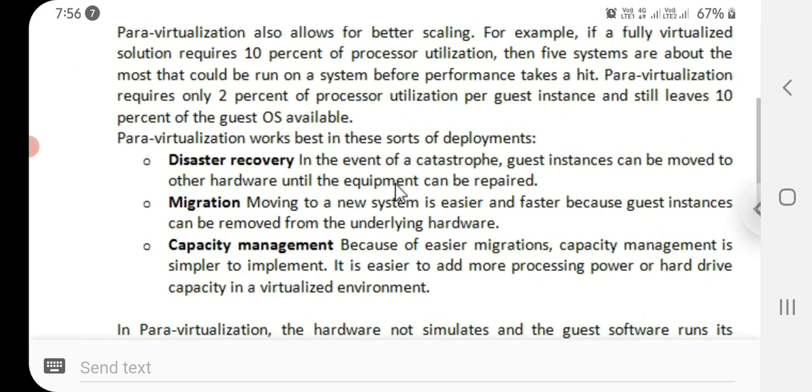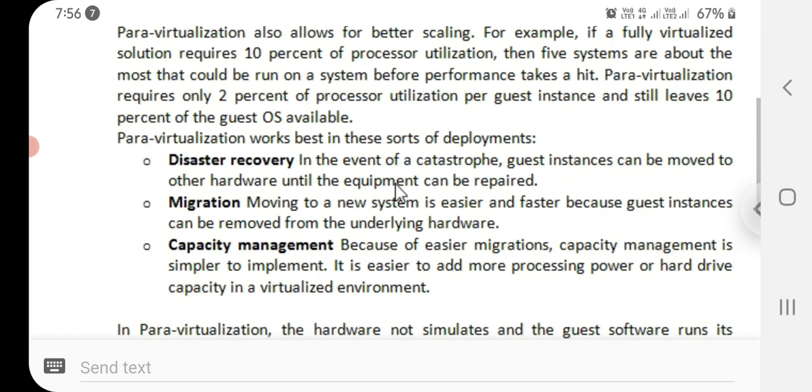Next one is capacity management. Because of easier migrations, capacity management is simpler to implement. It is easier to add more processing power to hardware capacity in a virtualized environment.